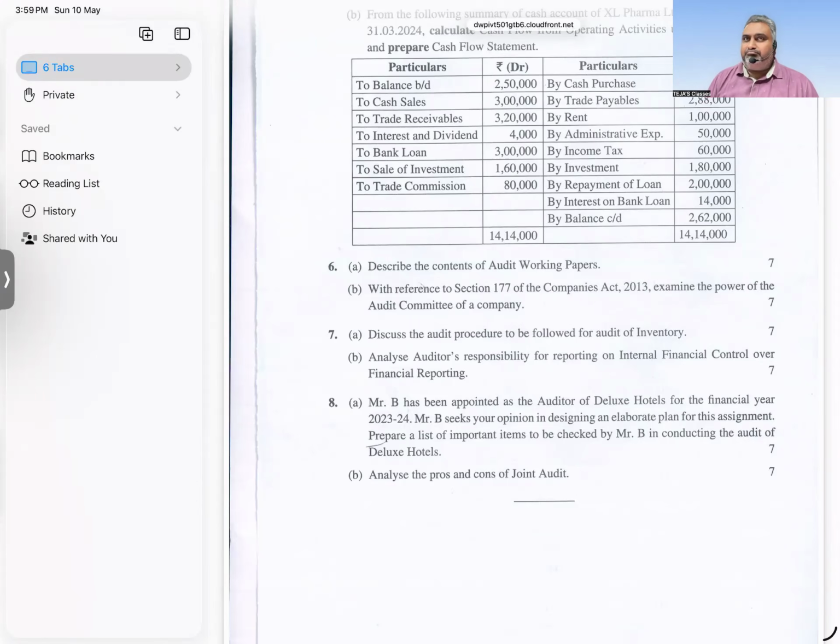Just don't be like a disclaimer of opinion. At least be like a qualified opinion. Yes, I know some material misstatements will be there while we are performing. Don't make it a financial statement level, make it an assessment level only.